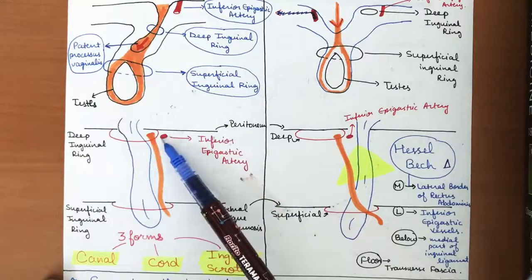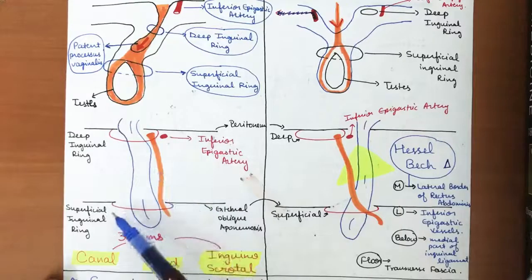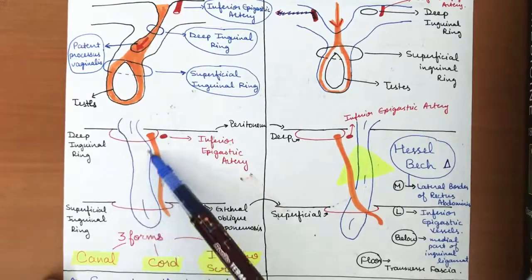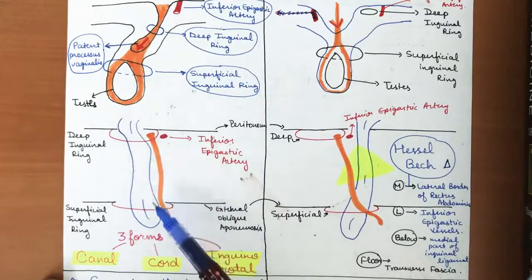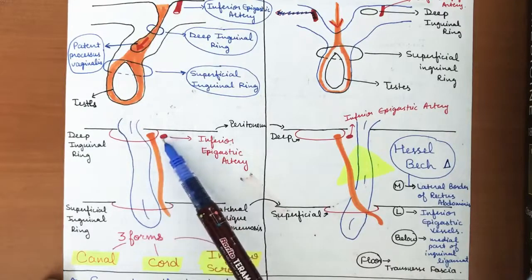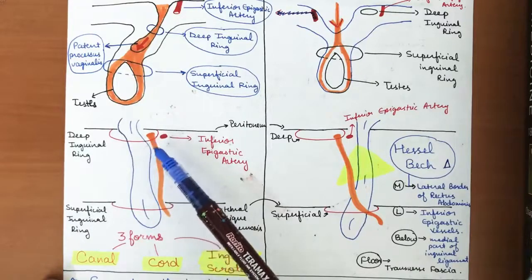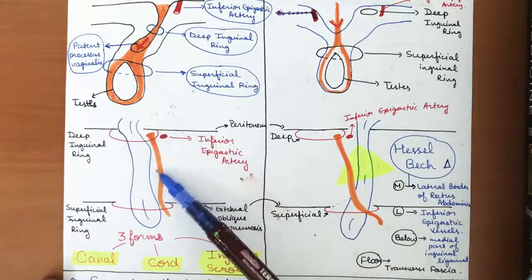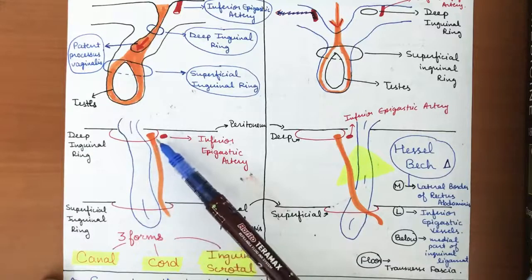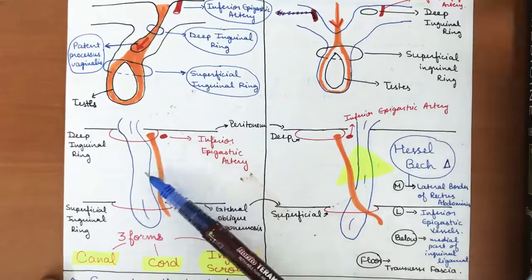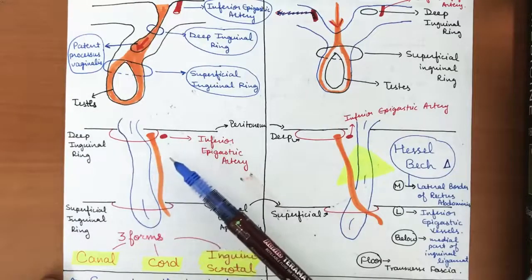If this is the inferior epigastric artery, this is the peritoneum, this is the deep inguinal ring, and this is the superficial inguinal ring, then if this is a small intestine loop, it will come out through both of the rings. It will be lateral to the inferior epigastric artery, and it also passes in front of the spermatic cord. This is the spermatic cord and its contents.